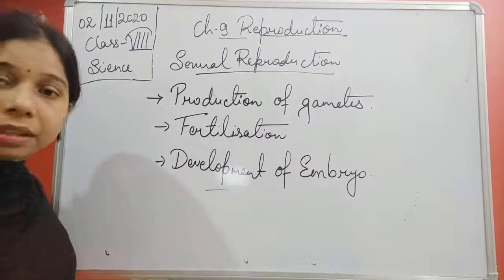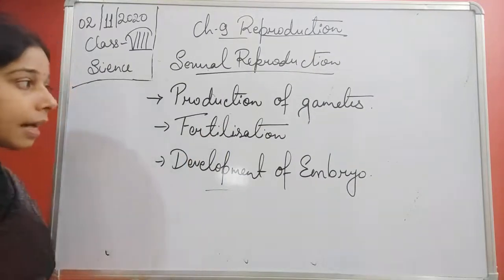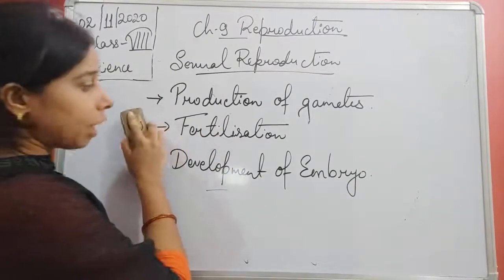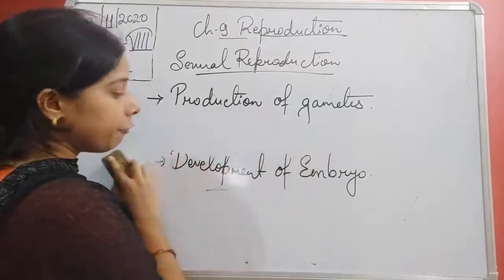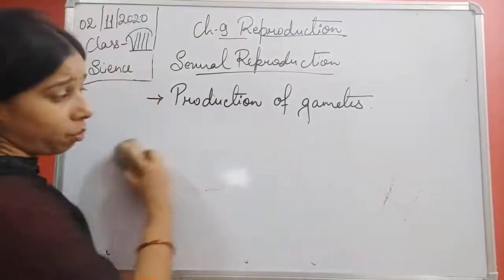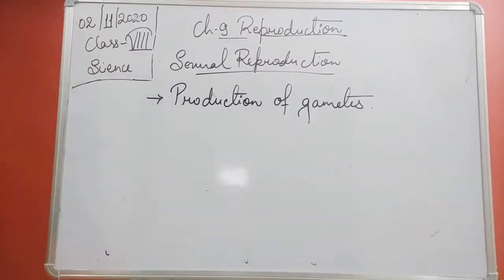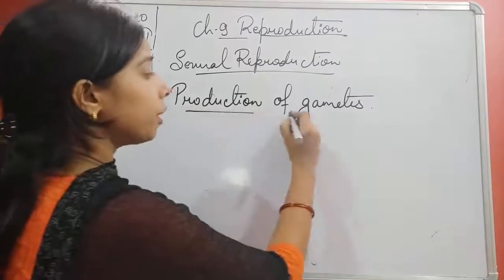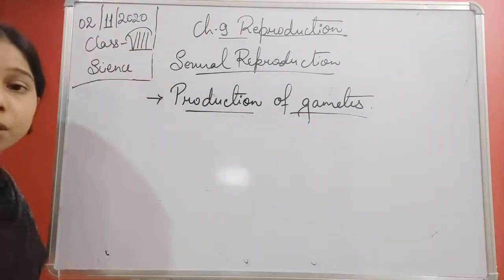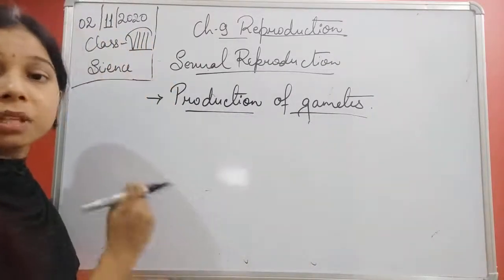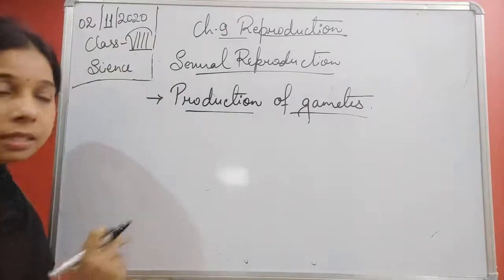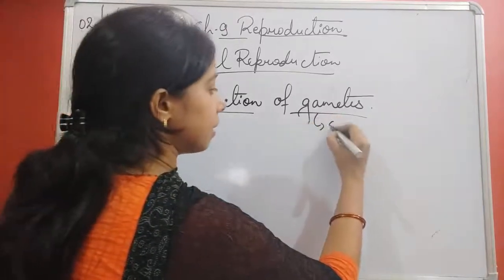So we will start with the first one. We will try to understand what the production of gametes is. Then we will understand fertilization and the development of the embryo. When we talk about the production of gametes, production means producing. Gametes means sex cells.